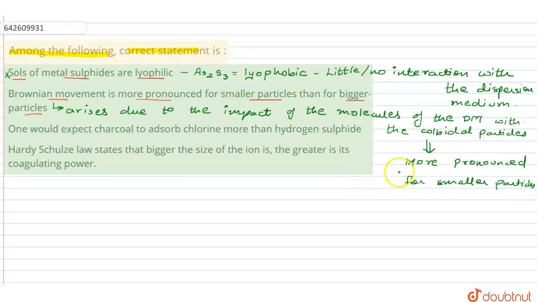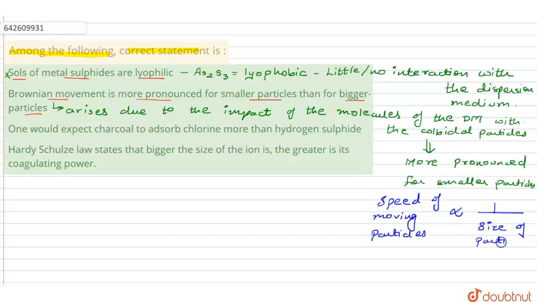Because the lesser the size of the particles, the more speed gained by them. In short, the speed of the moving particles is inversely proportional to the size of the particles. So the smaller the size, the more the speed, and hence Brownian motion would be more pronounced for smaller particles. That would be our correct statement, so I would say option number 2 is absolutely correct.